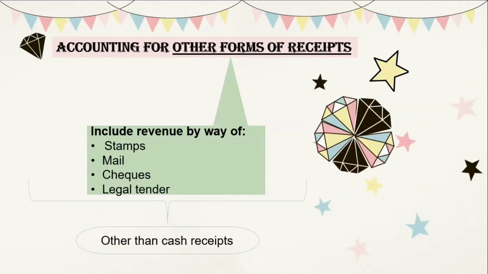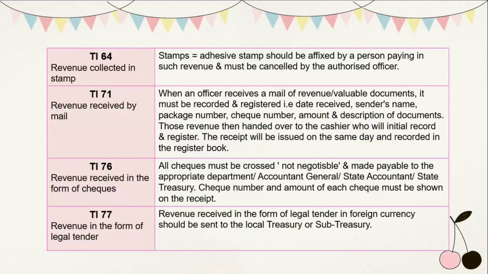Under accounting for receipt, other than accounting for cash receipt, it also has accounting for other forms of receipt. This discusses the procedure to account for and deal with other forms of receipt other than cash receipt. Other forms of receipt include revenue by way of stamp, mail, check, and legal tender. The Treasury Instruction under the accounting for other forms of receipt is Treasury Instruction 64, which is the revenue collected